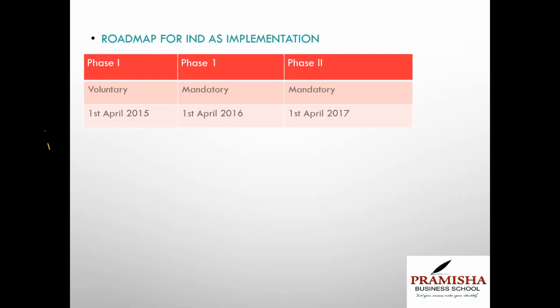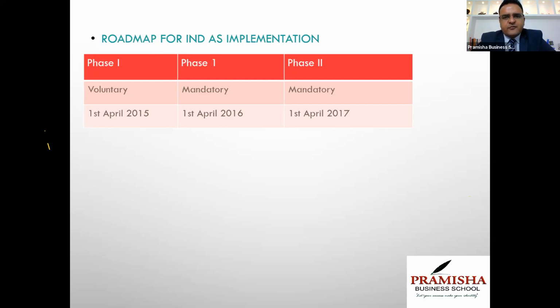Because it's voluntary, 1st April is the date of moving to Ind AS, which is the first balance sheet published on Ind AS. I'm talking not about the voluntary balance sheet, but the first mandatory balance sheet of Ind AS in India.